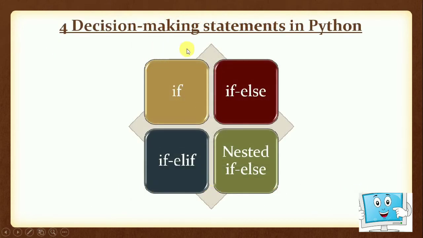The four decision making statements in Python are if, if else, if elif else, and nested if else. Nested if else is an if else inside an if. Let us understand them.